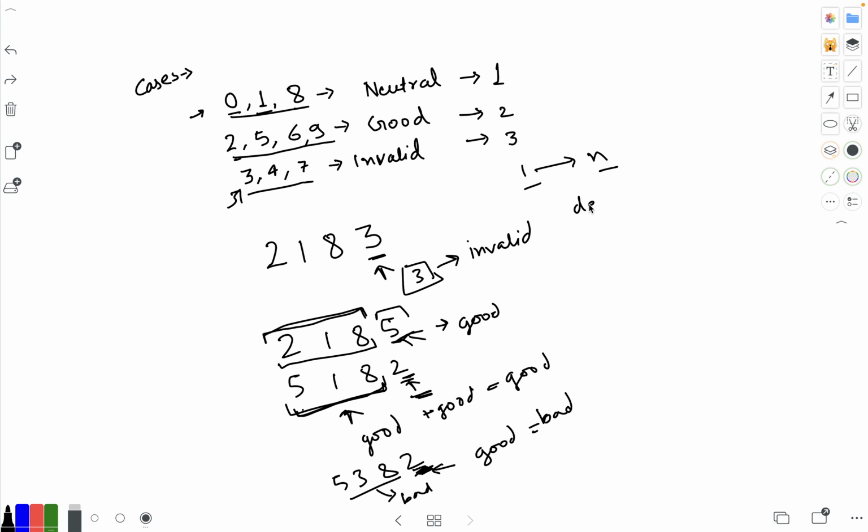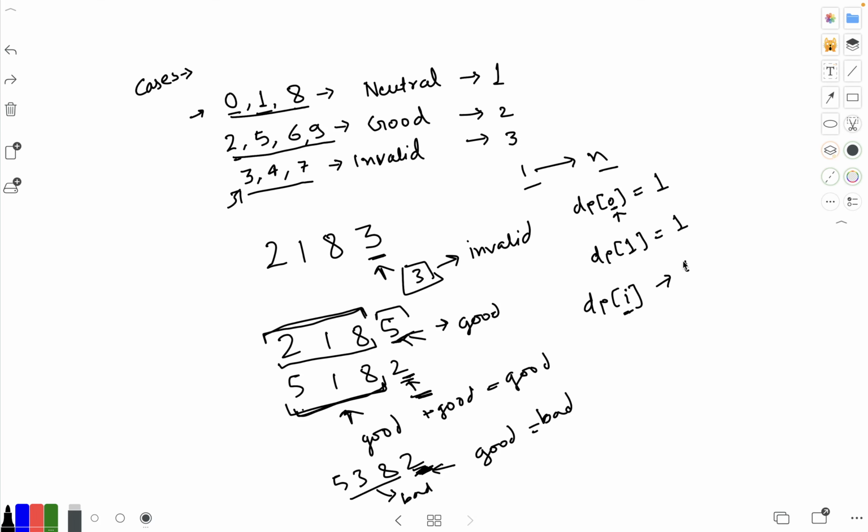So we need to store DP of 0. The number 0 represents a neutral number, right? So we will store 1 in here. Similarly, DP of 1 would be 1 here. So let's say DP of I represents the state of any number, where I is the number.